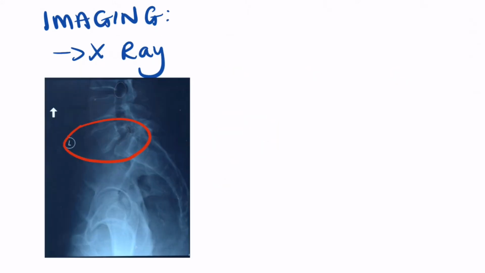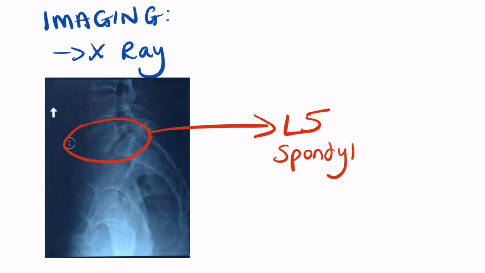X-rays can be used to view stress fractures in the vertebra and also view the alignment of the vertebra itself. In this X-ray you can see an L5 fracture of the pars interarticularis, and it has slipped forward onto the vertebra below it, suggesting spondylolisthesis.